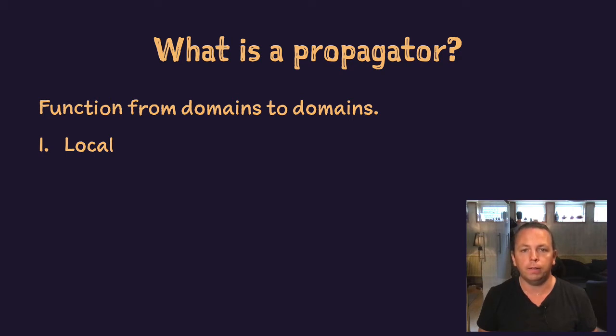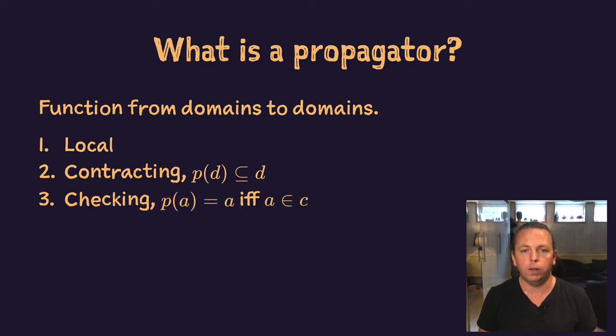If you have x less than y, the propagator will not modify the z variable. Second, it is a contracting function. That is, it can only make a domain smaller. Thirdly, it is checking. For an assignment, the propagator keeps it if and only if it is a solution to the constraint. Put another way, a checking propagator can identify if an assignment is a solution or not.